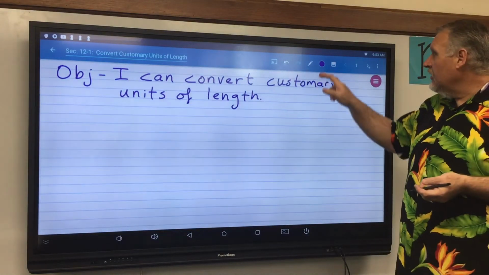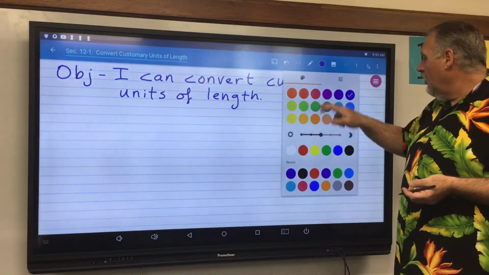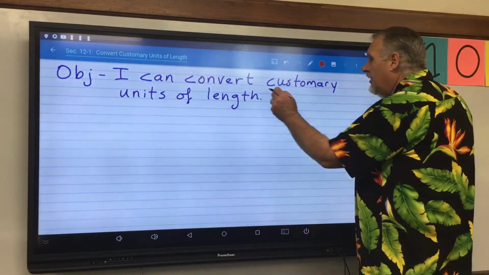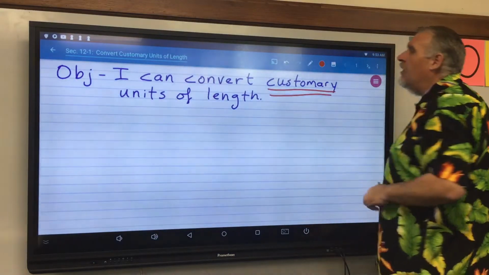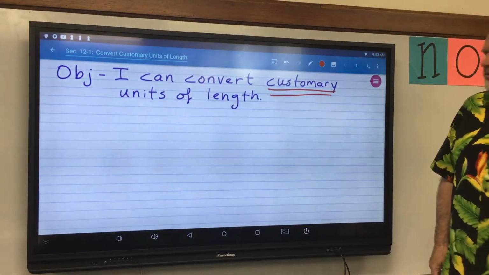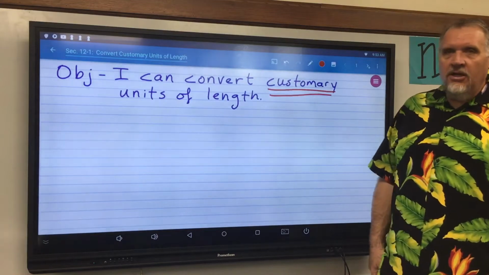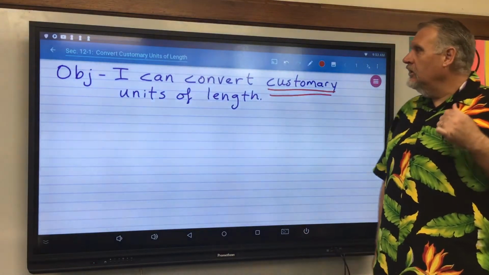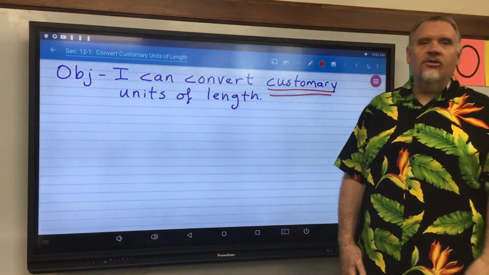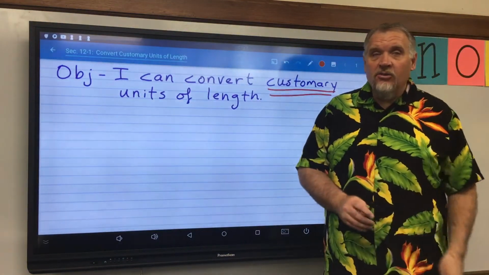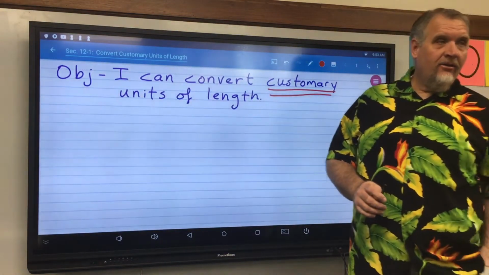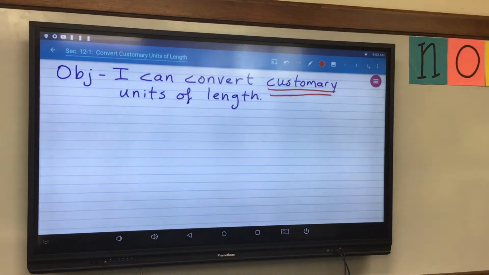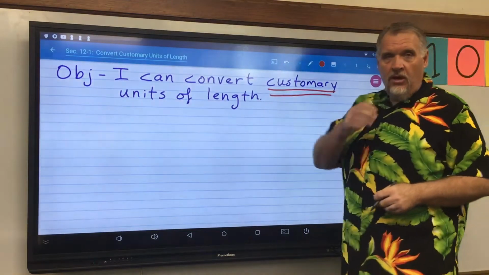So I guess our first question is, what are we talking about when we say the customary system? Customary, what's that? Well, that is basically the United States and maybe 3 other countries in the rest of the world, and that's about it. Everyone else is metric.